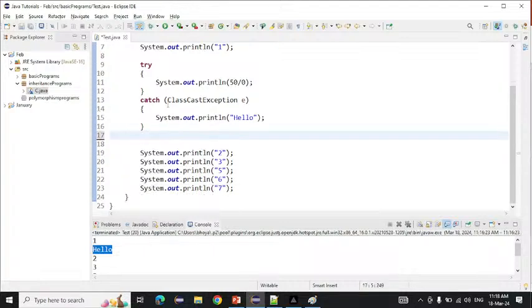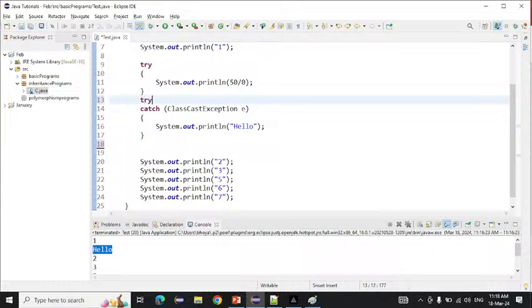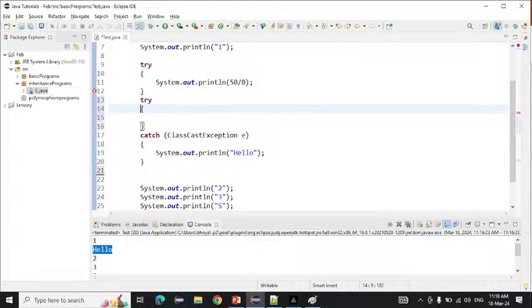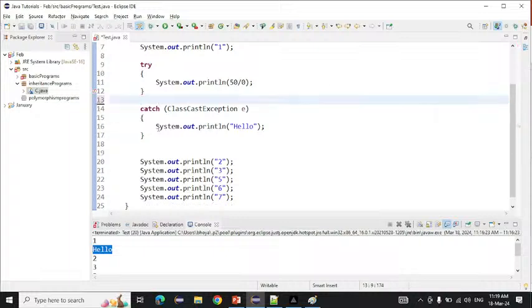Now, suppose I write multiple try blocks with a single catch. Can we write that? Yes or no? No, we cannot. We can write multiple catch blocks with a single try, but we cannot write multiple try blocks with a single catch block. Okay, so this is all about the try and catch block.